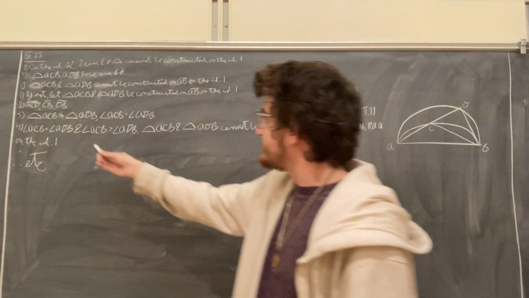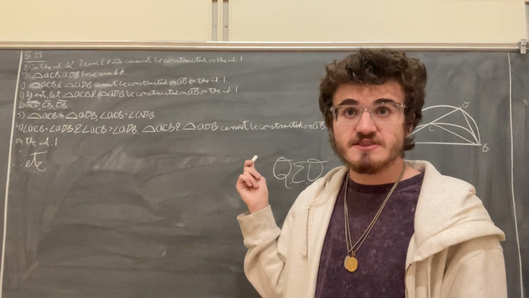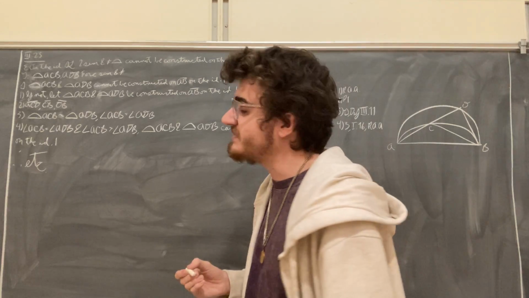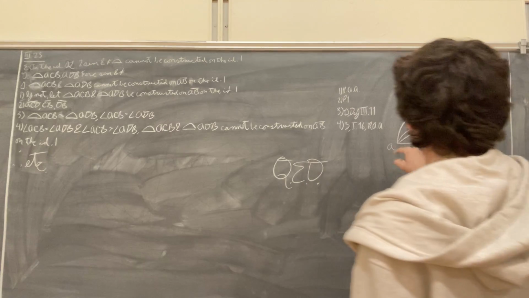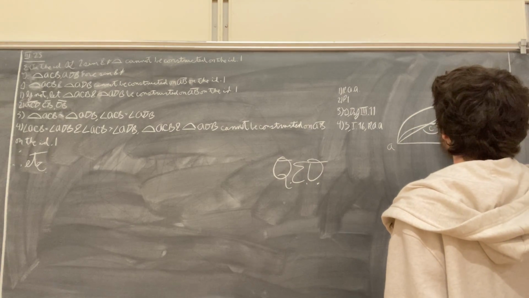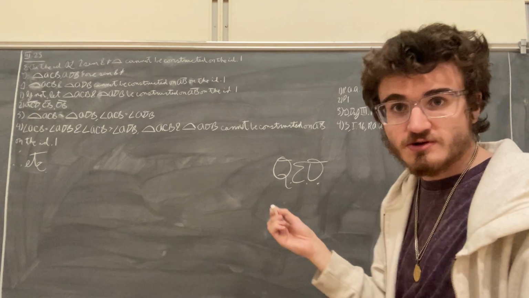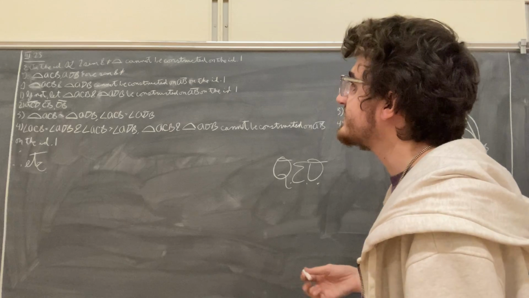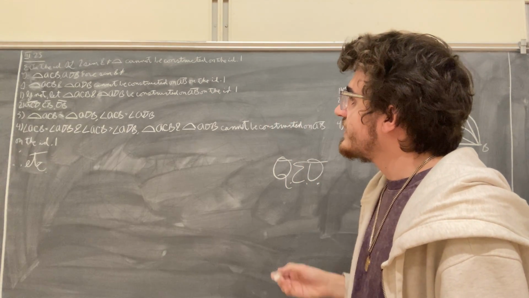Now because the segment ACB is similar to the segment ADB, we know that the angles in them must be equal. This is definition 11. So given that the segment ACB is similar to the segment ADB, we know that the angle ACB must be equal to the angle ADB, for they're both angles in similar segments. So the angle ACB is equal to the angle ADB.